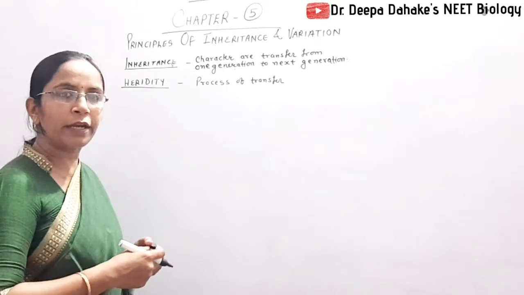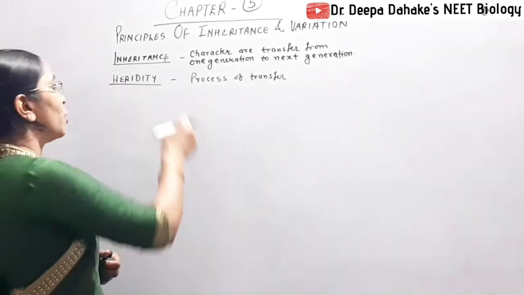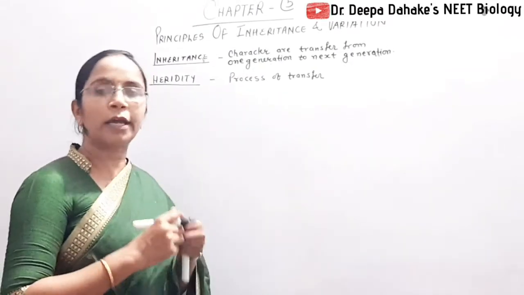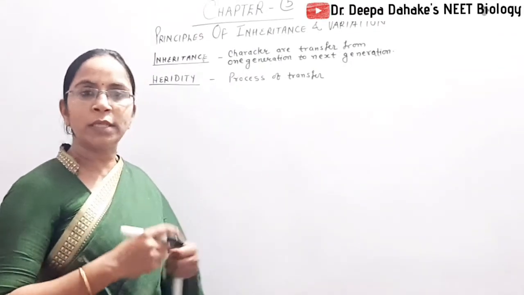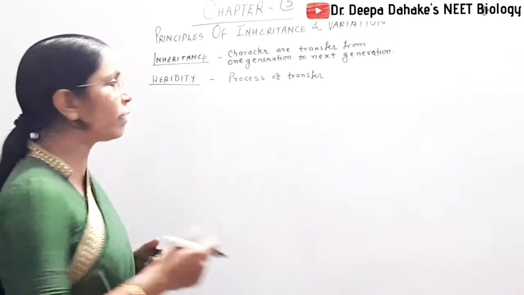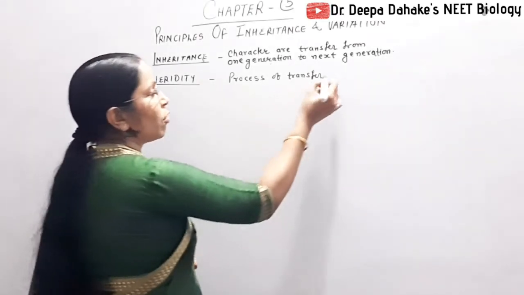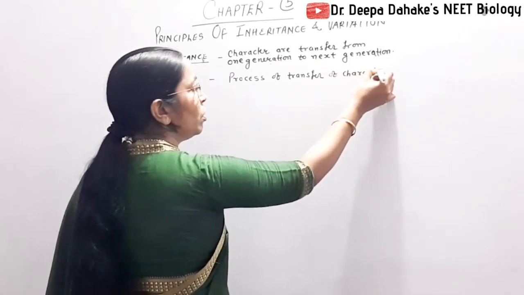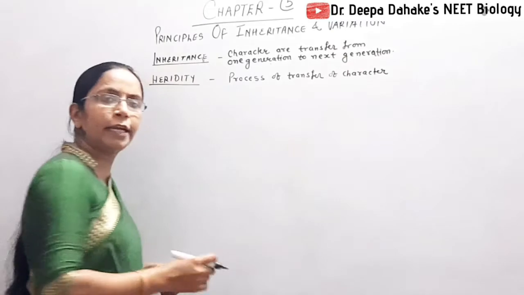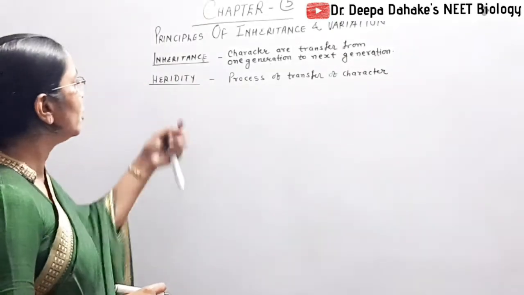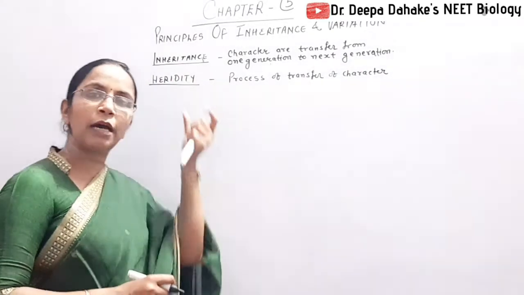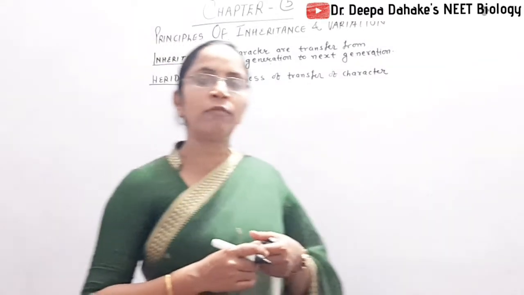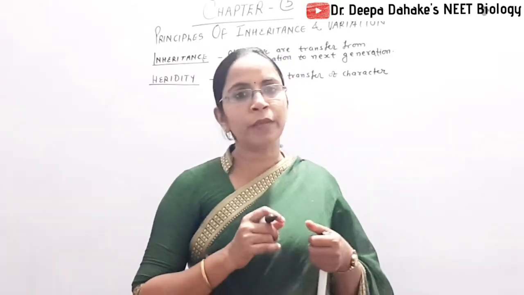When we study heredity, we predominantly study how the inheritance of characters takes place, or how characters are transferred from one generation to another. That process is called heredity. So whenever we study heredity, we predominantly study inheritance.